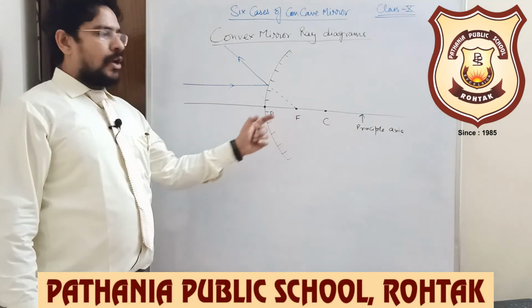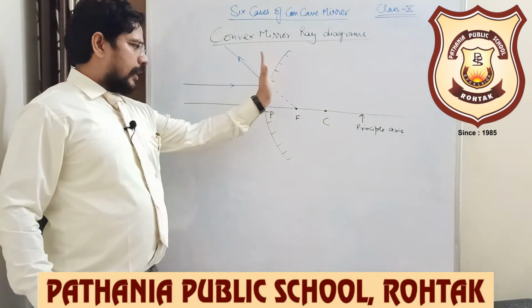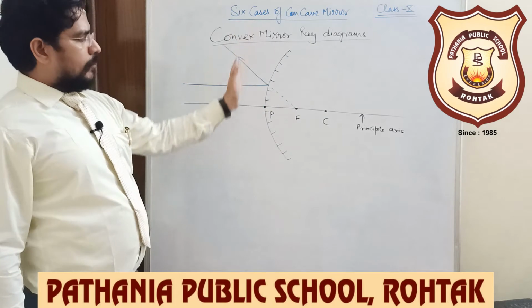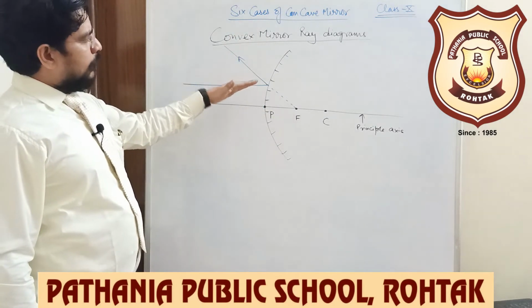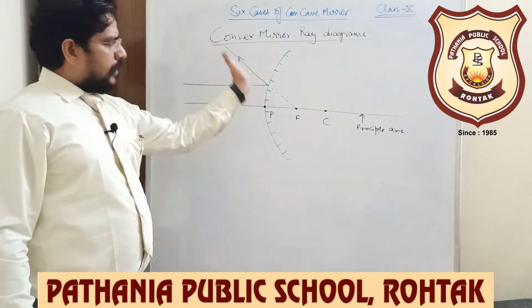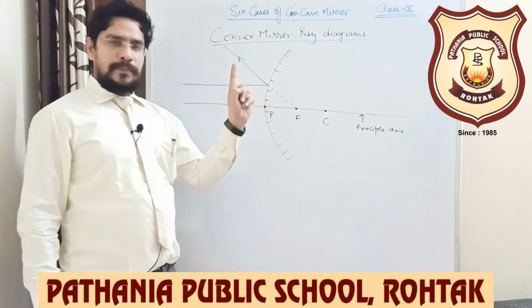That is the difference. In a concave mirror, your light after reflection actually passes through the focus, while in a convex mirror a ray of light reflects such that it appears to be coming from the focus. So that is your rule number 1.